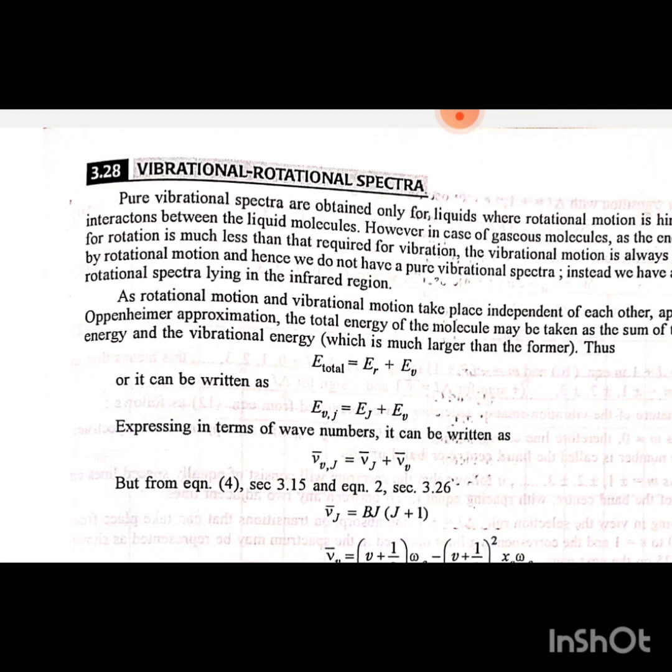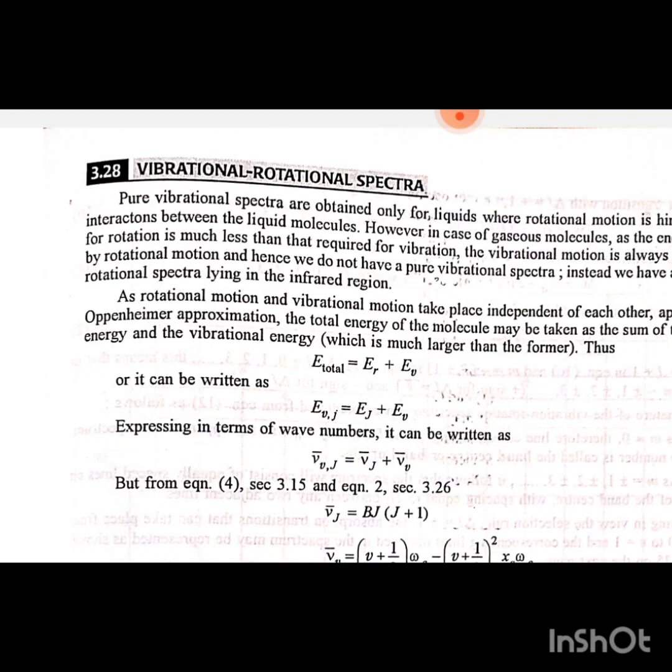As rotational motion and vibrational motion take place independent of each other, applying the Born-Oppenheimer approximation, the total energy of the molecule may be taken as the sum of rotational energy and vibrational energy, which is much larger than the former. Thus, E_total = E_R + E_V, or it can be written as E_vJ = E_J + E_v. Expressed in terms of wave number, it can be written as wave number ν_vJ = ν_J + ν_v.